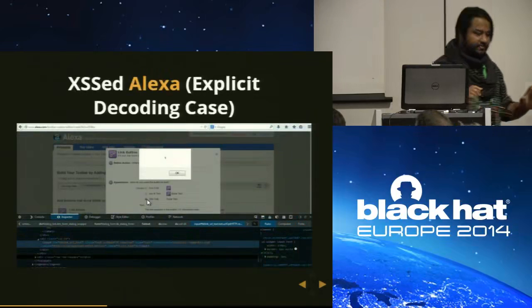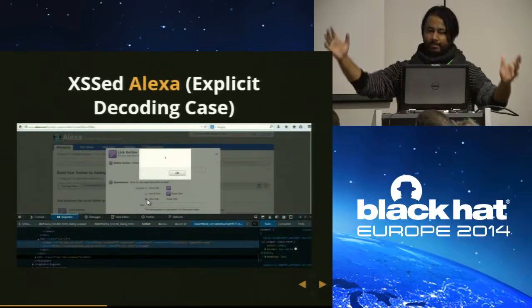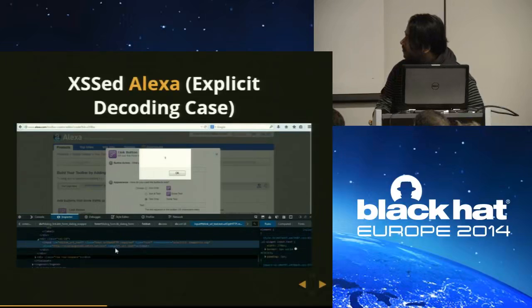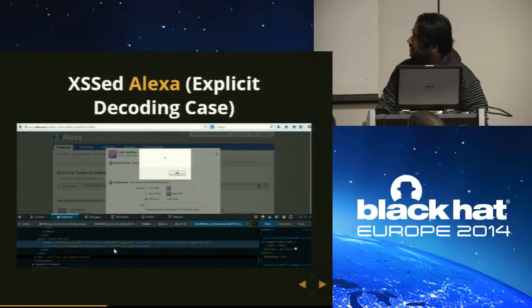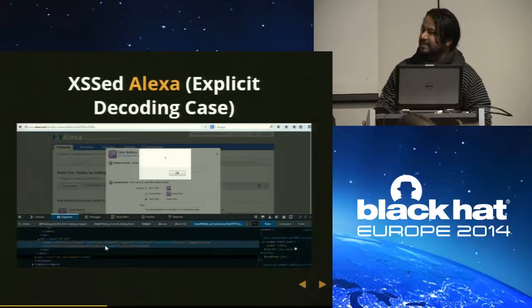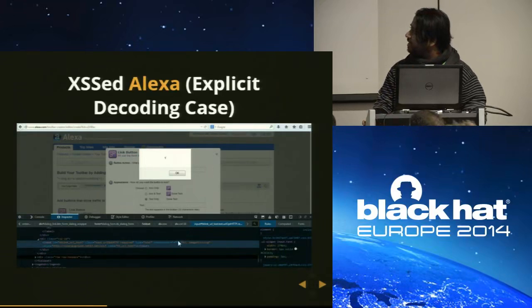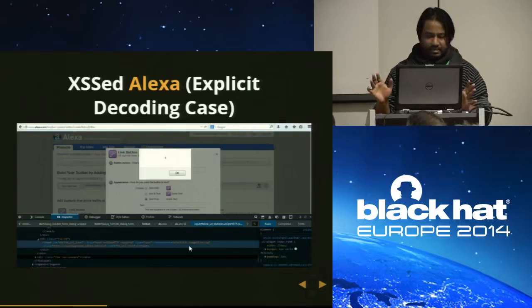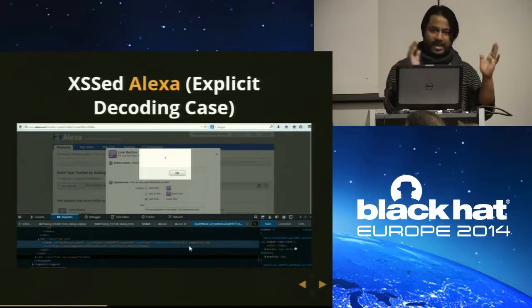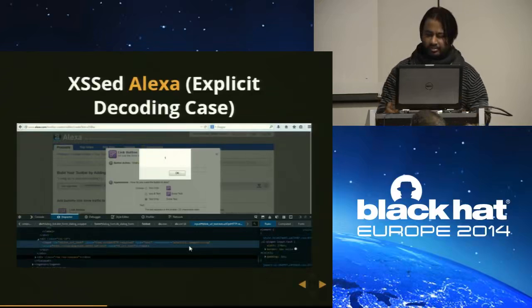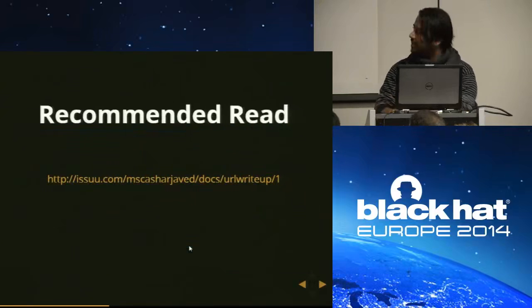Alexa. They have a WYSIWYG editor where you can create your own toolbar. I don't know if you can see that or not, but if you look closely at this screenshot, it stops at XSS, then the double quotes break everything because their developers are doing explicit decoding. This issue has been fixed. I reported this to them. And here you see alert one on mouse over, that works. This is a URL you can use to attack the insert image feature. Use this URL. No need to use a genuine URL for an image. This is also a genuine URL, but this will help you in executing an XSS. Okay, there is a short write-up, you can read this.